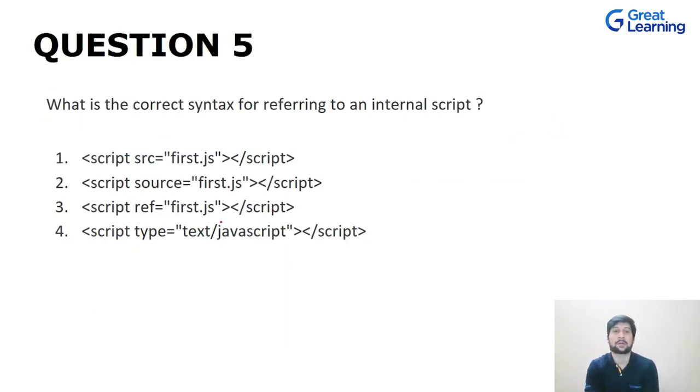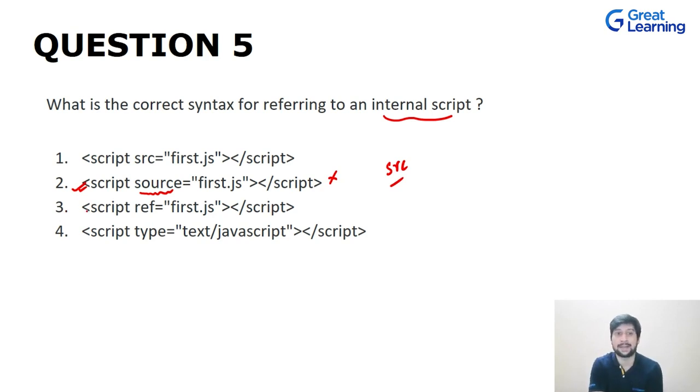Now let's talk about the next question. What is the correct syntax for referring to an internal script? We have just seen how to include the internal script. Out of these options, this option is not correct, as we have written source over here, which is absolutely not correct. When you are referring to this source attribute, it usually is like this, src. So this is out of the picture.